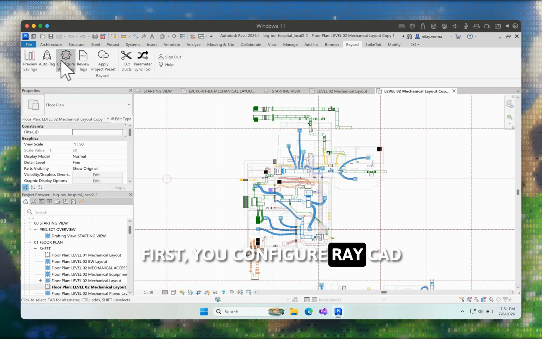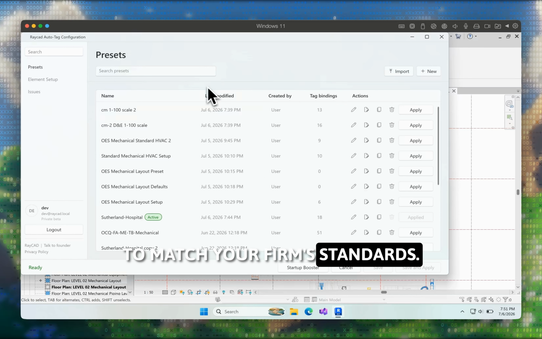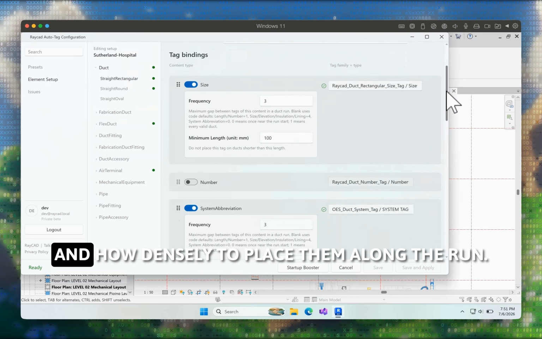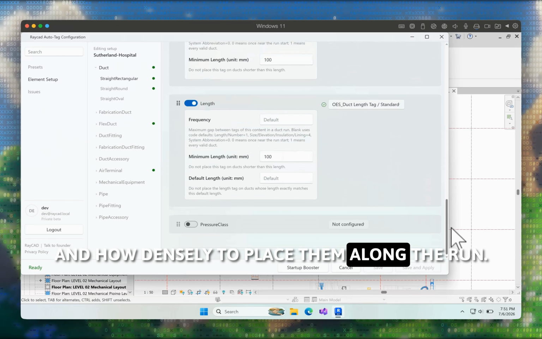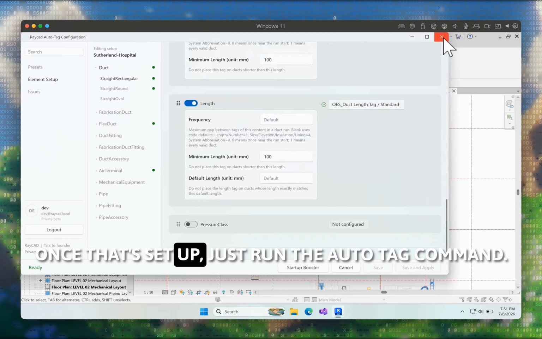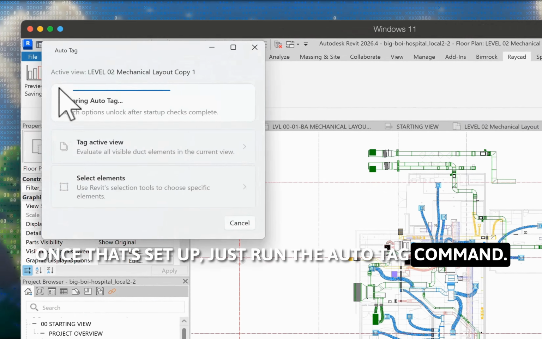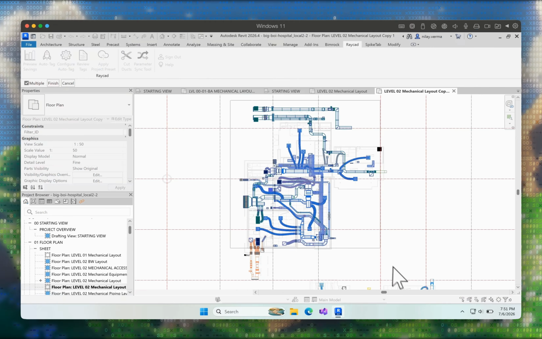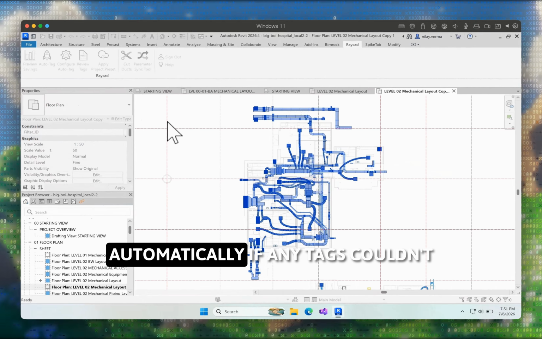First, you configure RayCAD to match your firm's standards. Choose which elements to tag, which tag families to use, and how densely to place them along the run. Once that's set up, just run the auto tag command, select your elements, and click Finish. Within seconds, RayCAD places all the tags automatically.